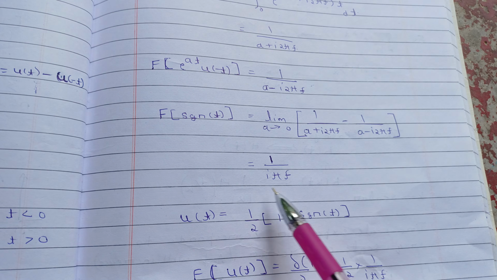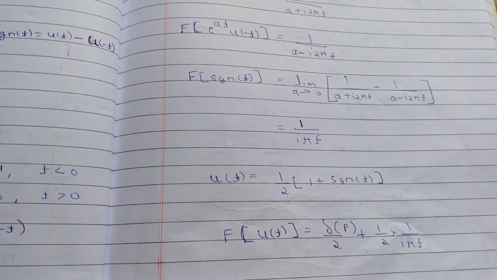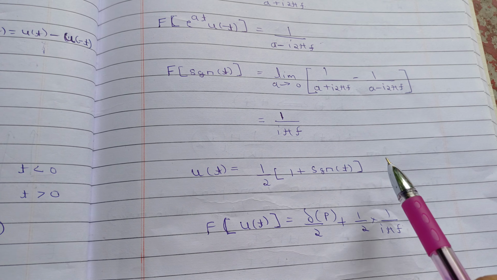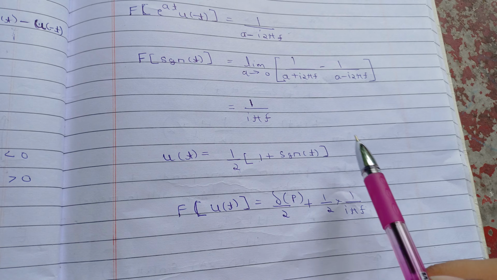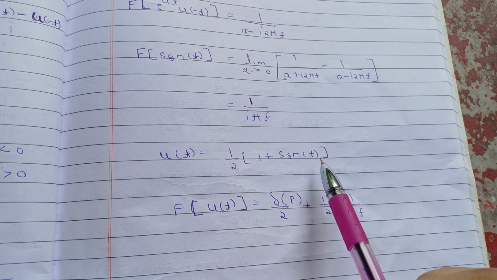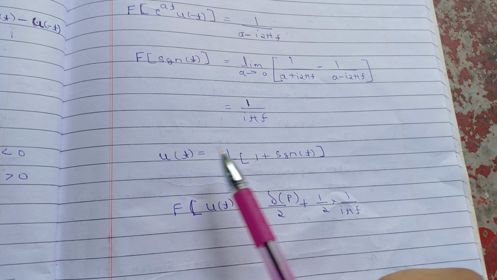Now you have the Fourier transform of the signum function already. You must remember this result, and you can find the Fourier transform of a unit step function also. This is the relation between the unit step function and the signum function: u(t) is 1 upon 2 times 1 plus sgn(t). If t is greater than 0 this will be 1, so it will be 1 plus 1, 2 divided by 2, and you will get 1. So u(t) equals 1. For t less than 0 this will be minus 1, so you will get 0. That is the unit step function, so that's why you can write it in this form.